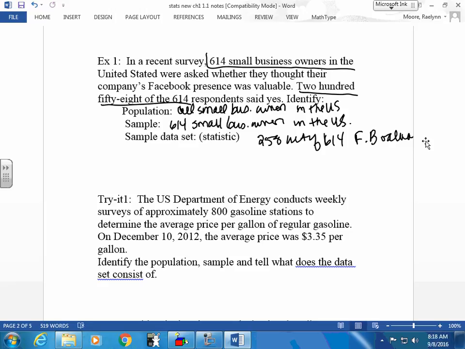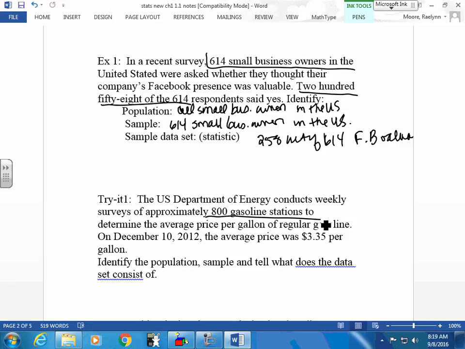The U.S. Department of Energy conducts weekly surveys of approximately 800 gas stations to determine the average price of their regular gasoline. On December 10, 2012, the average price was $3.35 per gallon. Identify the population, the sample, and what the data set consists of. Start with the number they gave you, 800 gasoline stations. Sample or population? Sample, because are there more gas stations in the United States? Oh yeah. So my sample is the 800 gas stations. The population is all gas stations in the United States.